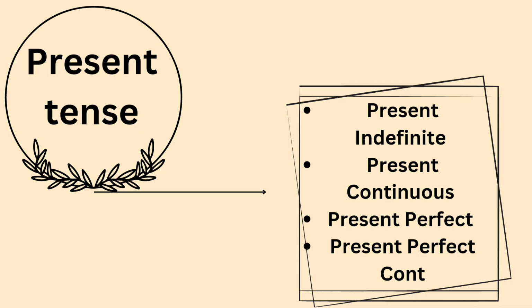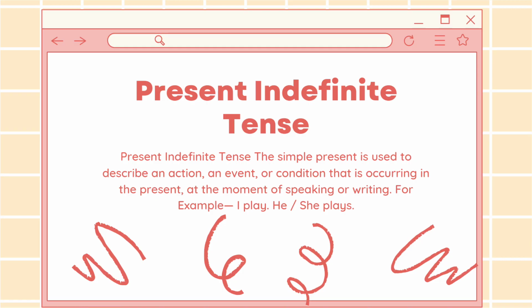Next, we have categories of present tenses like present indefinite, present continuous, present perfect, and present perfect continuous. I'll discuss them one by one. What is present indefinite tense? Present indefinite tense, the simple present, is used to describe an action, an event, or condition that is occurring in the present at the moment of speaking or writing. For example, I play, he, she plays.